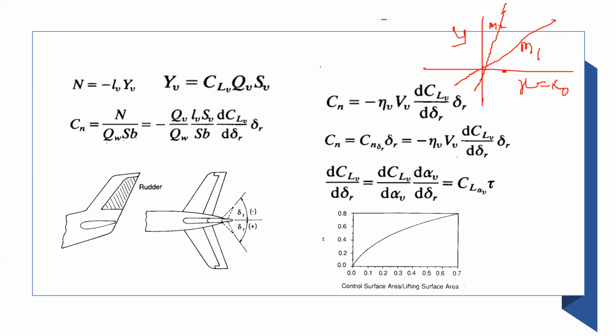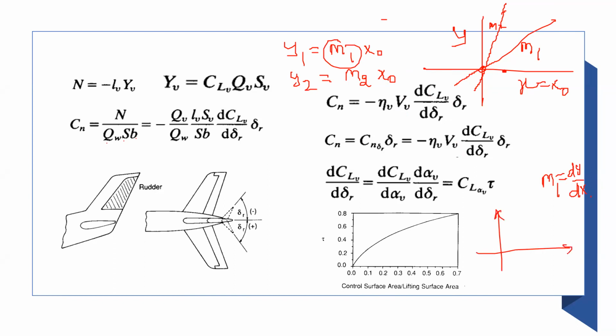Sir, y here will be y is equal to m1 into x, sir. Very good. Y1 will be m1 into x naught, right? Y2 will be m2 into x naught, sir. m2 into x naught. Absolutely correct, because they are both passing through the origin. Now, what is m1? How do you define m1? Those who have taken some classes in geometry know it is dy by dx. It's the slope. Sir, it is the angle made by the line m1 with respect to the x-axis, sir.